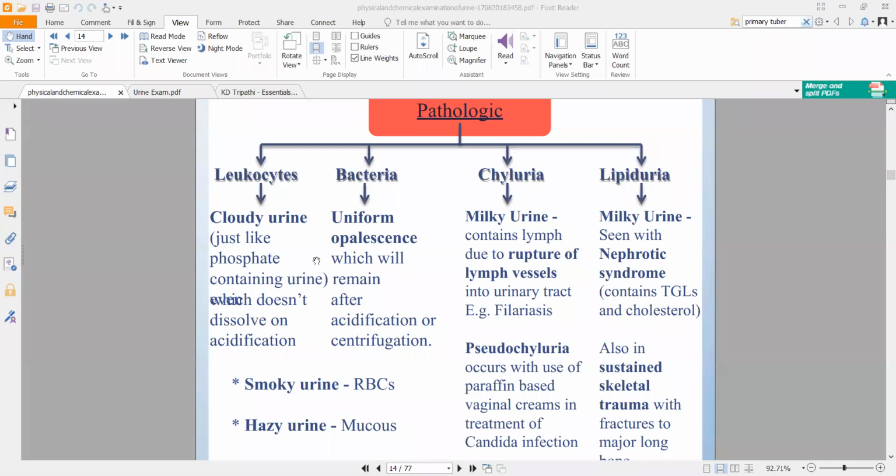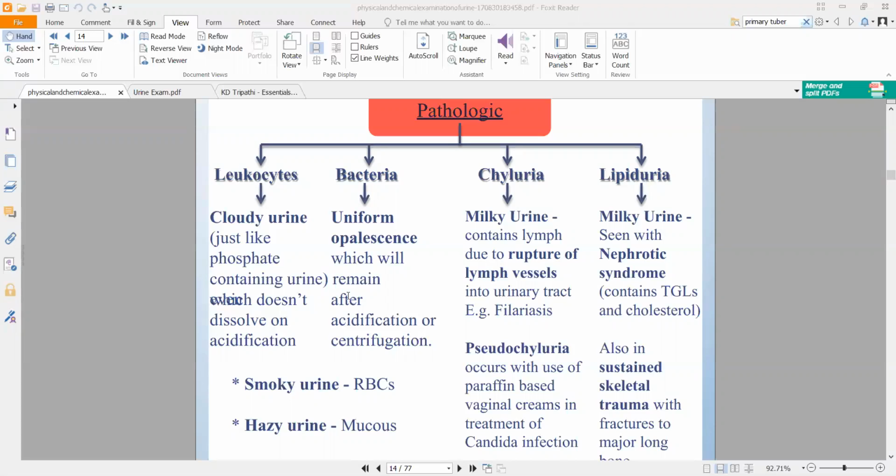So if you're having bacteria in your urine, you'll be able to see them as uniform opalescence. All right, this will remain on acidification or centrifugation, in the sense that even if I add acid or I centrifuge it, okay, I hope you know what is centrifuging, right? Centrifugal forces, centripetal, centrifugal forces, you studied that, right? So centrifugation is the same thing. You will put the test tube in a centrifuge and you will rotate it very fast. So even upon centrifugation or acidification, this opalescence will remain. It will not go. In normal urine, that will not happen. It will become clear. All right.